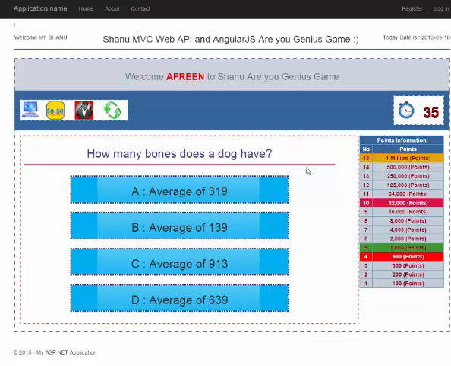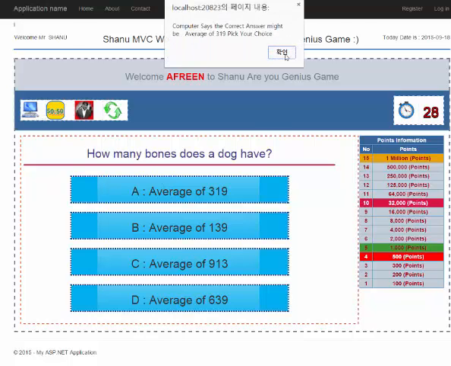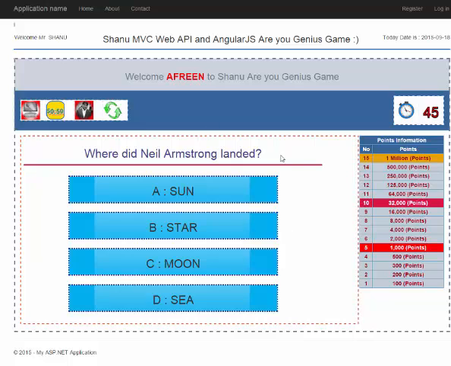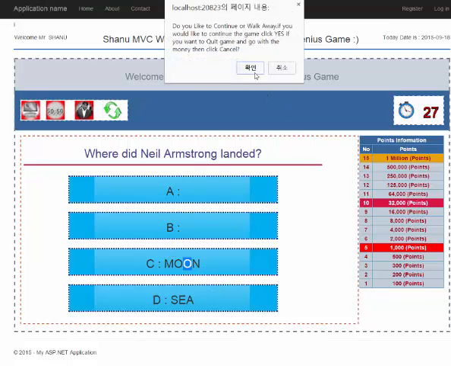Next, I will display the question and I will display the answer. Again I don't know the answer, so I will select the computer. If I click, the computer will display the answer for me, and it is 319. So I will select this. Okay. And again, if I don't know the answer, I can go for the lifeline. So here I will go for the lifeline 50-50. It will remove the 2 non-correct answers, and here we have 2 answers. From this we can select any one. So we all know that it is moon, definitely.